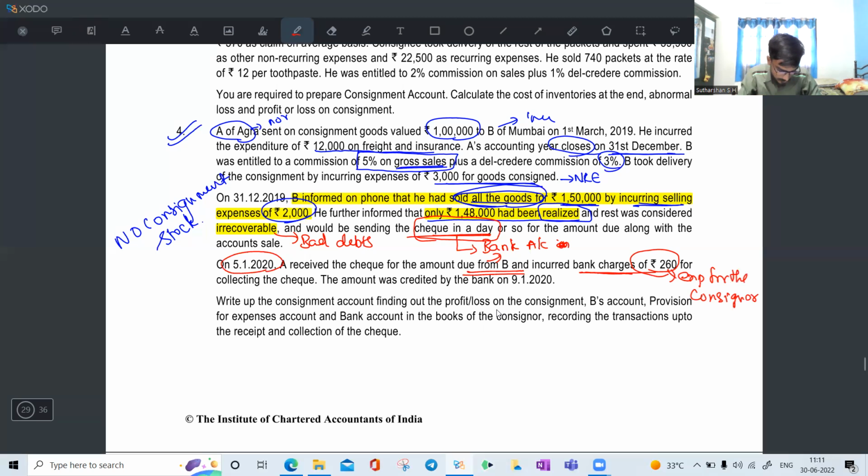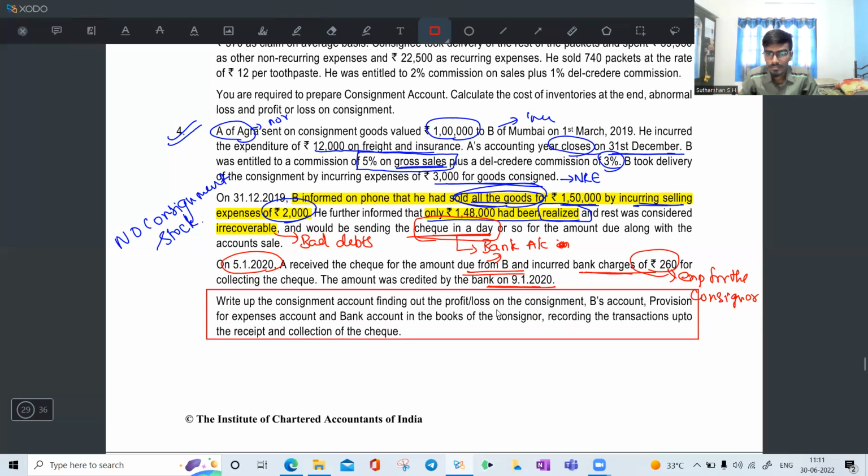Then the amount was credited by the bank on 9/1/2020. There is no issue. Write up the consignment account, finding out the profit and loss on the consignment, B's account, provision for expenses account, and bank account in the books of the consignor, recording the transactions up to the receipt and collection of the check.